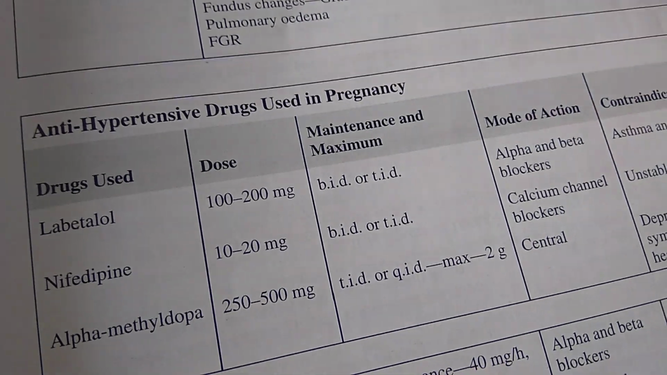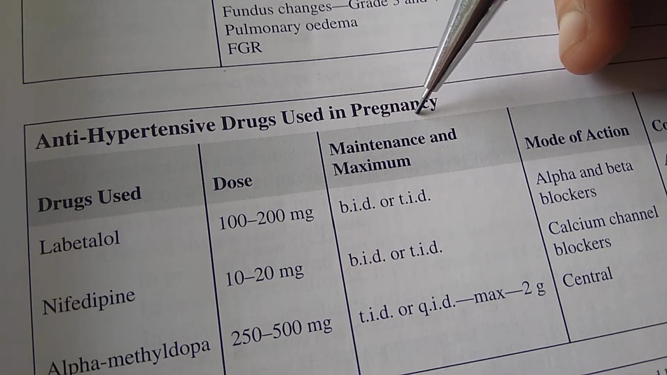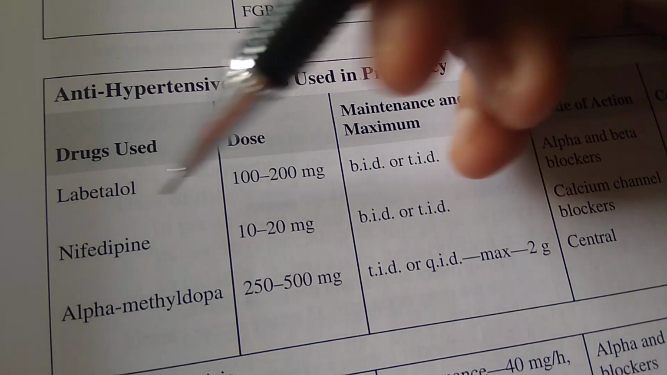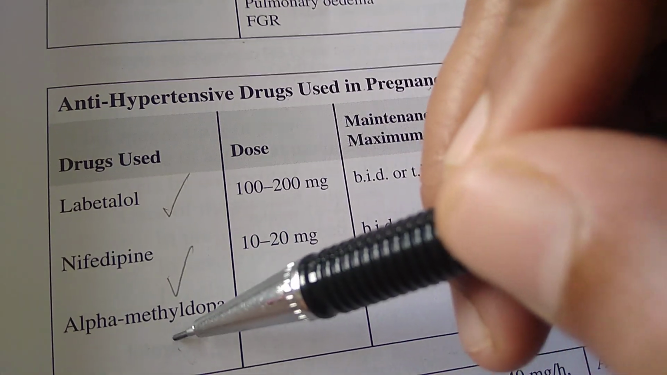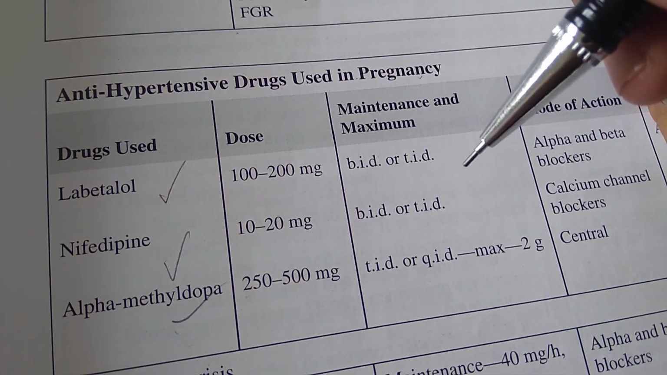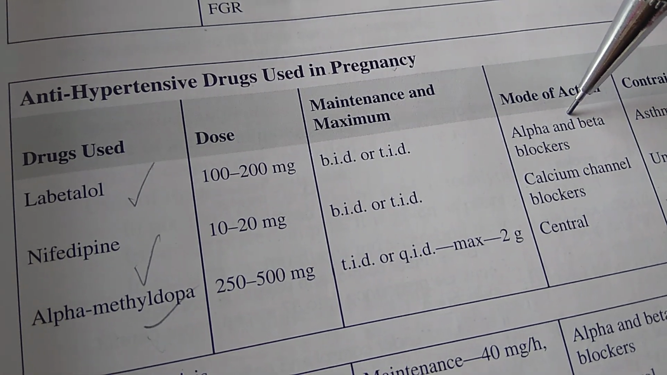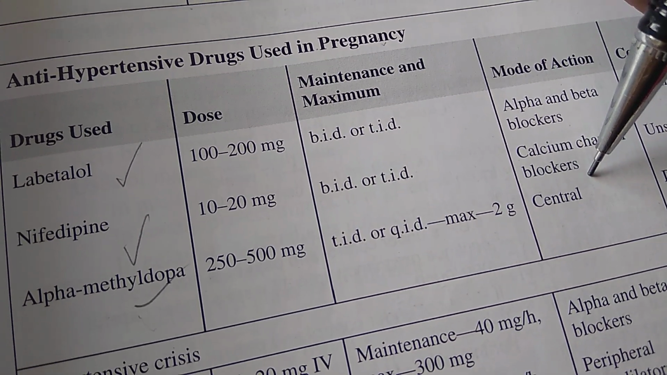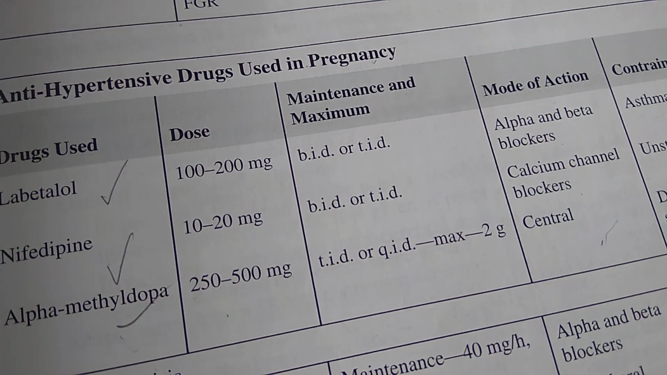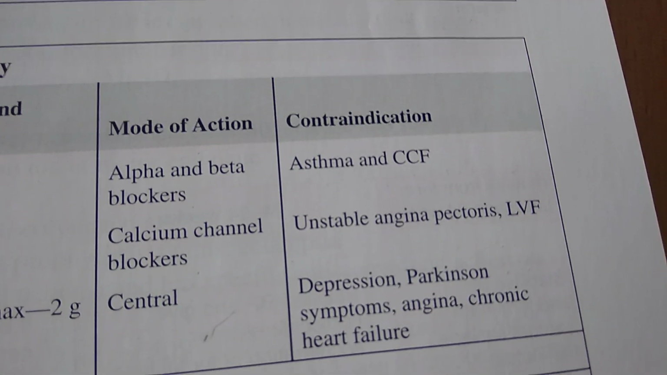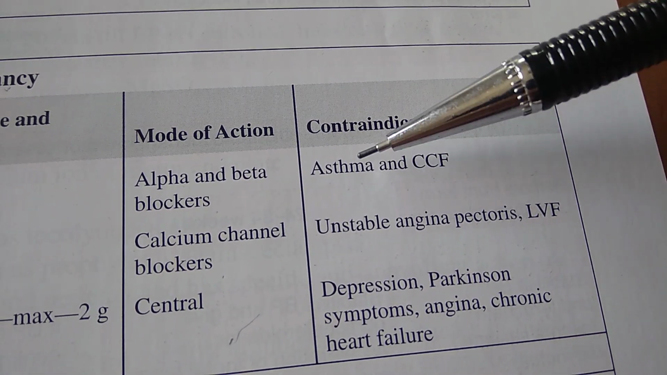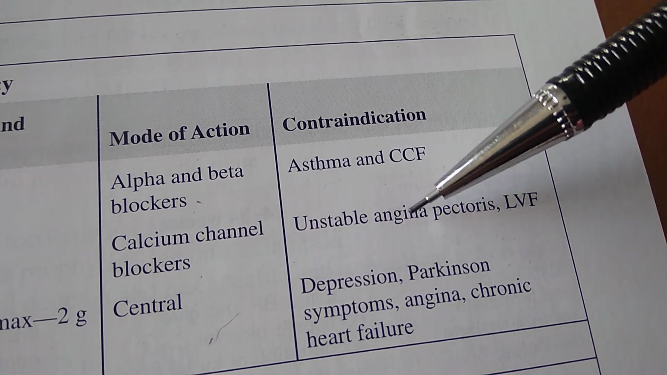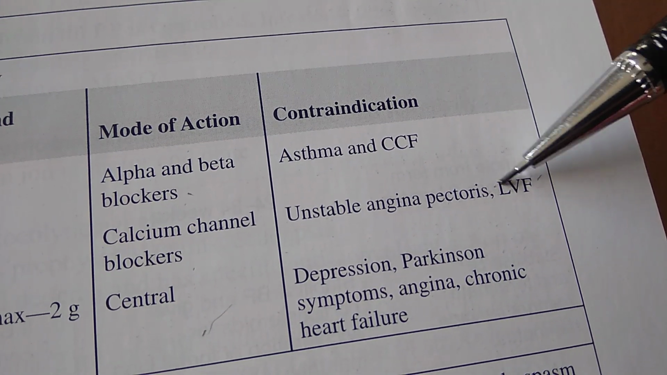Okay. So if the person has hypertension in pregnancy, how will you treat it? So antihypertensive drugs used in pregnancy: levotalol, nifedipine, alpha-methyl dopa. So what is levotalol? Beta blocker. Okay. Nifedipine, calcium channel blocker. And alpha-methyl dopa is some central acting agent, looks like. So all these you can give in pregnancy. But you should not give beta blocker in asthma, that you know, right? And you should not give calcium channel blocker in unstable angina pectoris or LVF, left ventricular failure.